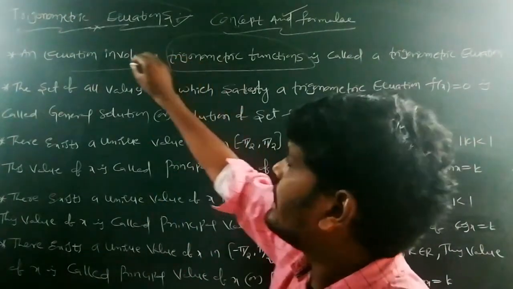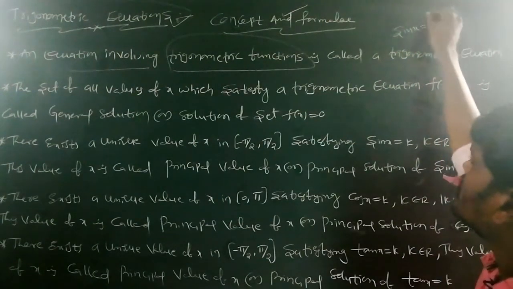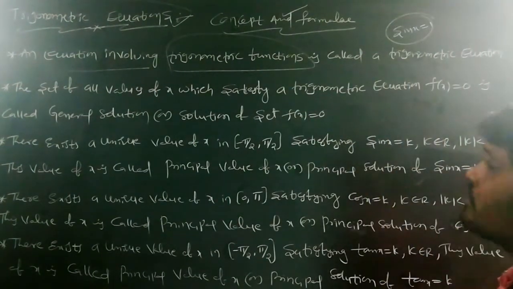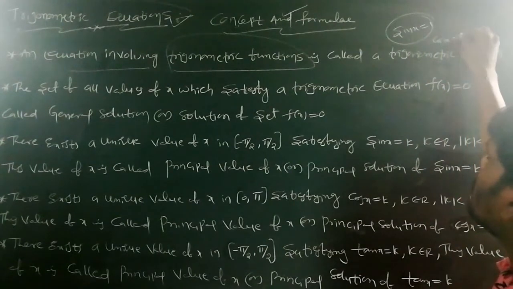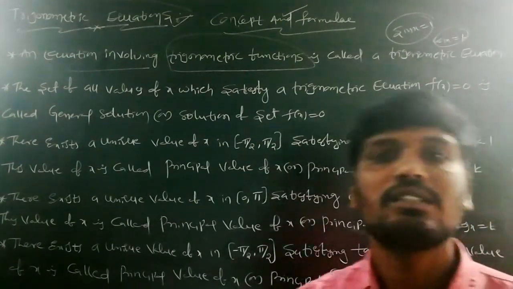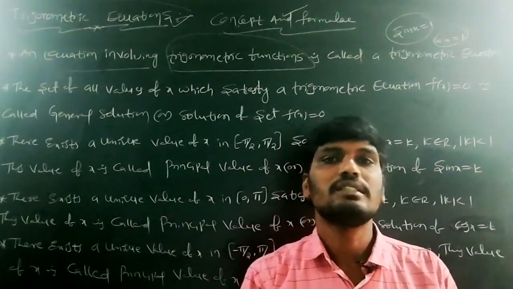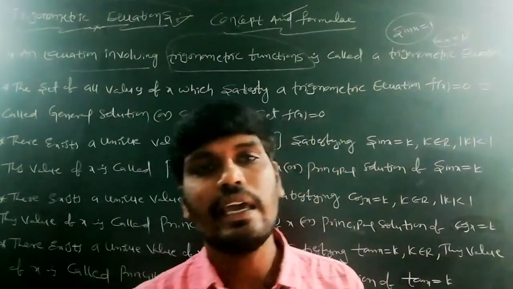Suppose sin x is equal to 1. This is one trigonometric equation. Cos x is equal to 2, or cos x is equal to 1, is also a trigonometric equation. An equation involving trigonometric functions is called a trigonometric equation.